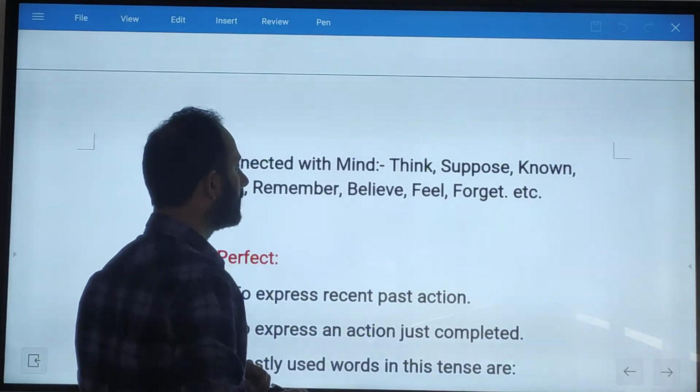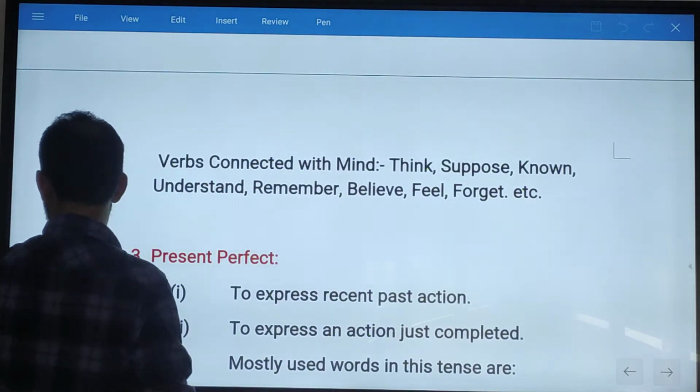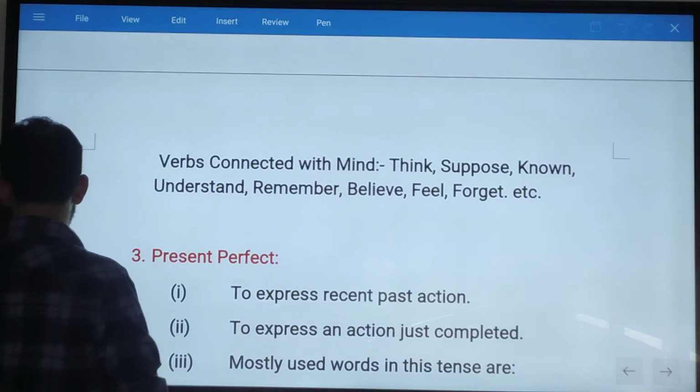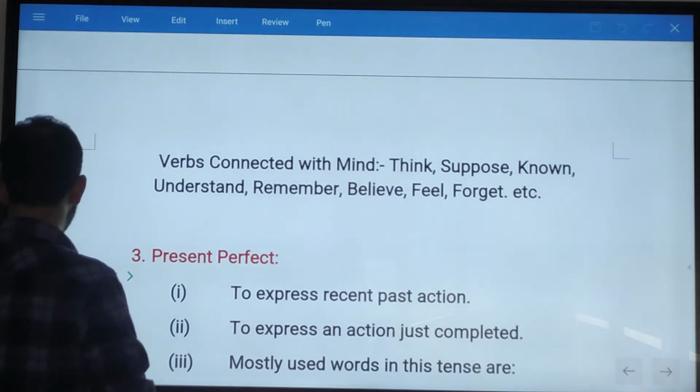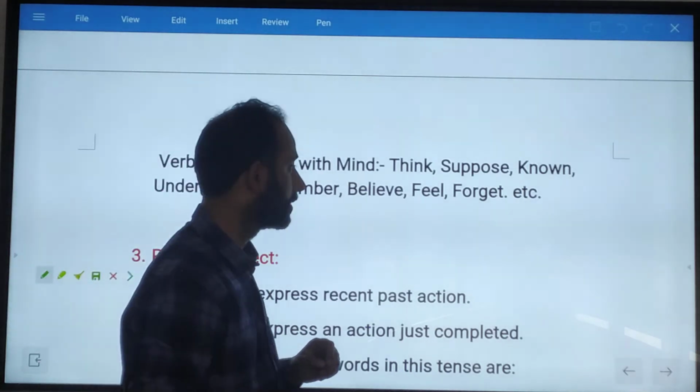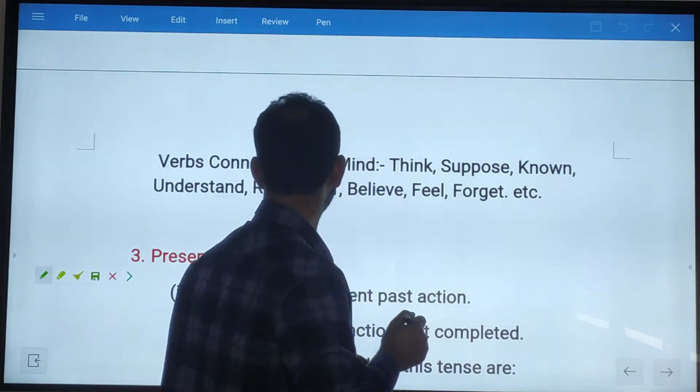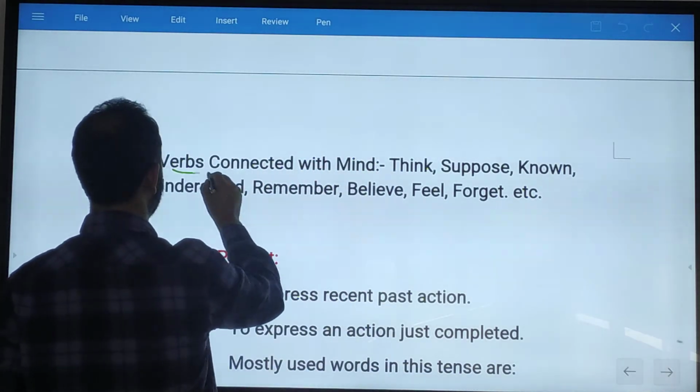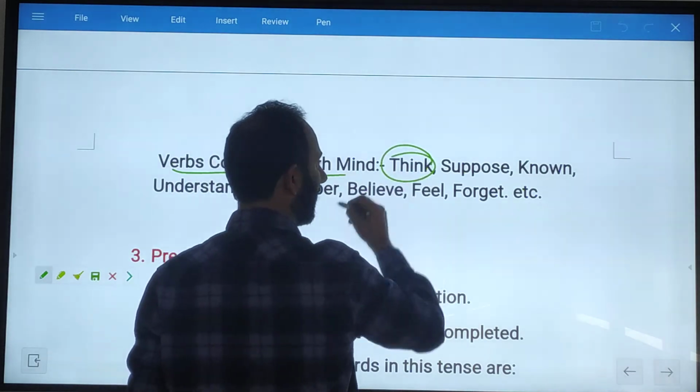Yes. Verbs connected with the mind. There are also some verbs which are connected with the mind. There we also don't use the present continuous. There we also use present indefinite. That is, think.